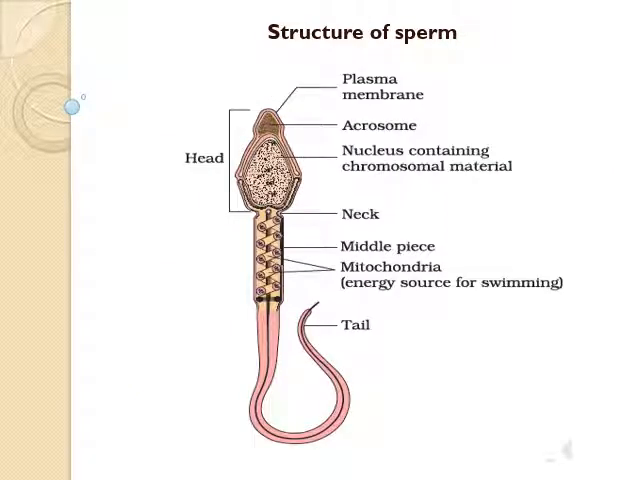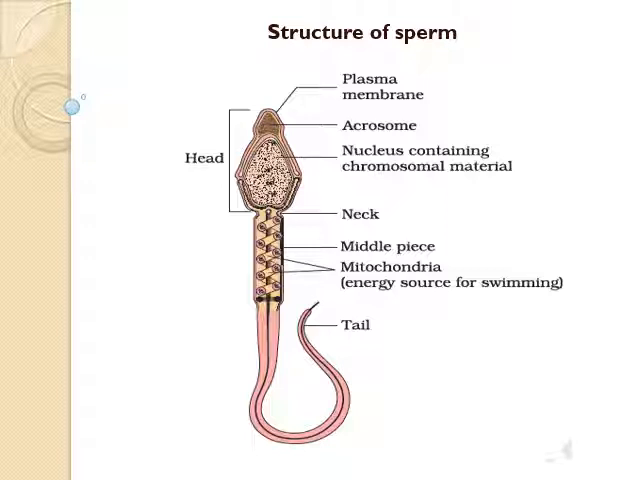Observe the given structure of a sperm. Each sperm consists of the following parts: a head, neck, a middle piece and a tail. The whole body of a sperm is covered by plasma membrane. Let's see the parts of a sperm one by one. First, the head. It has an elongated haploid nucleus and the front portion of the head is covered by a cap-like structure called acrosome. This acrosome is filled with enzymes. These enzymes help to break down the wall of the ovum during fertilization.